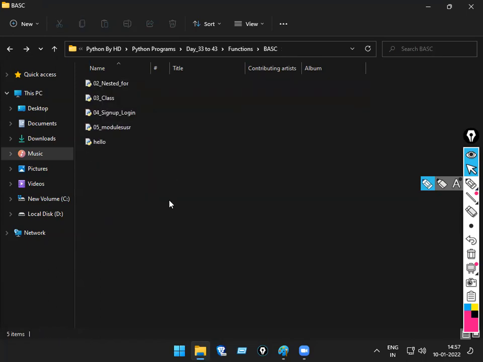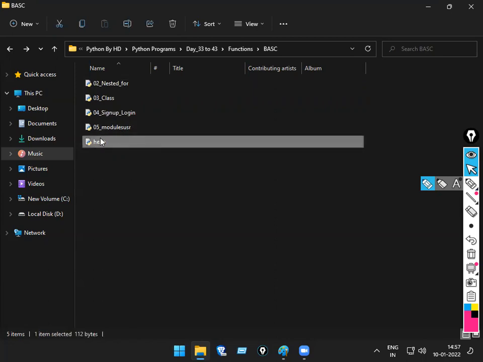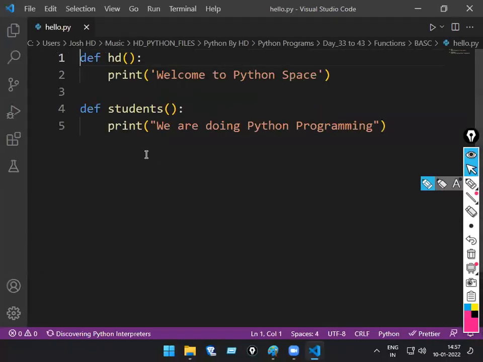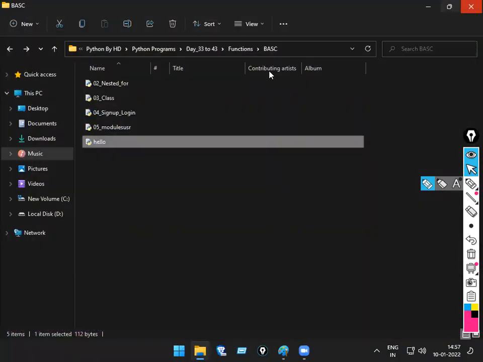I'll do this file only now. Isn't a file there? Not there now. I have the hello file. Okay, in this hello file, how many functions are there? 2 functions. What is the first function having there? We welcome to Python. Second function name students. What does it have there? We are doing Python programming. Okay. Now this I want to use anywhere in my coding there.